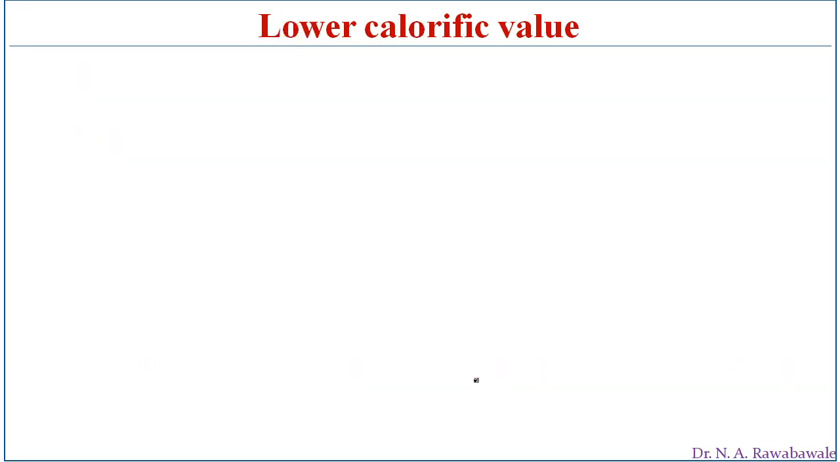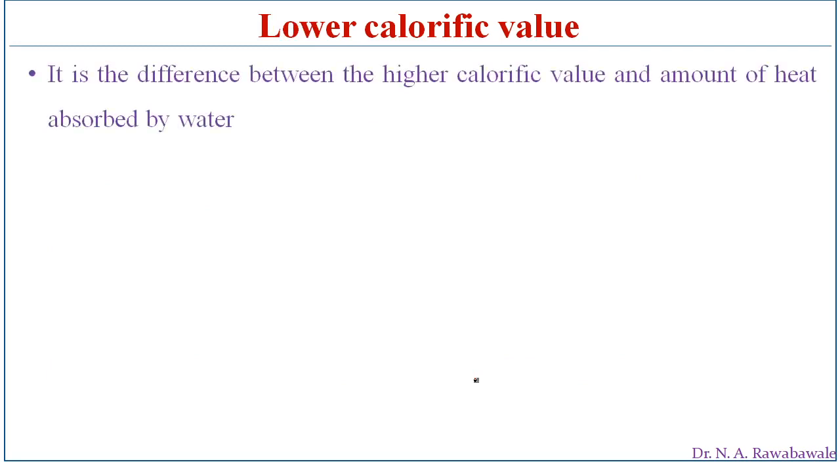Coming to the lower calorific value, what is it? Lower calorific value is the difference between the higher calorific value and the amount of heat absorbed by water. When we burn fuel, it liberates heat energy. The maximum amount of heat energy liberated by unit mass of fuel is the higher calorific value. So we subtract the amount of heat carried by the water produced in combustion, or the water present in the fuel, which absorbs heat energy and gets converted into vapor.